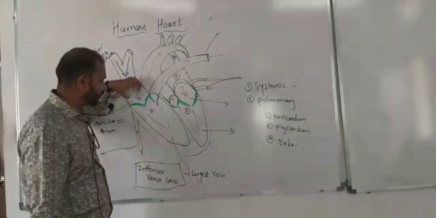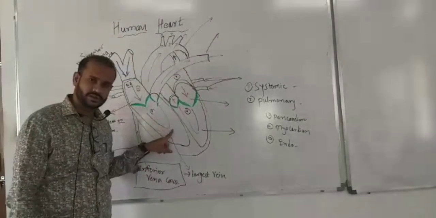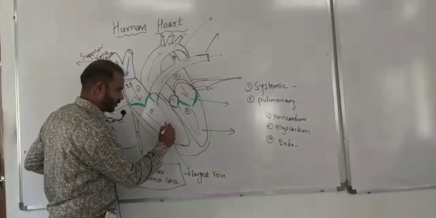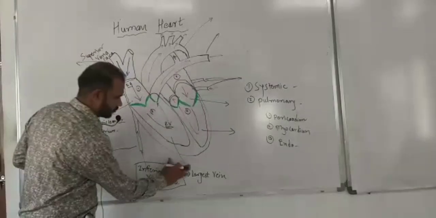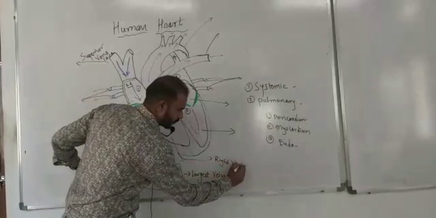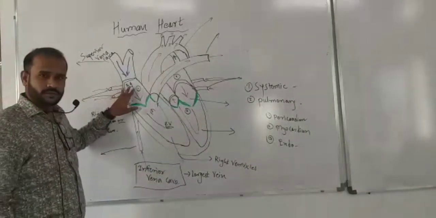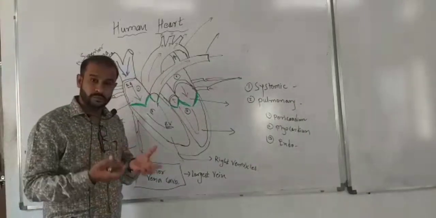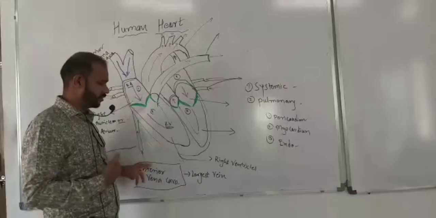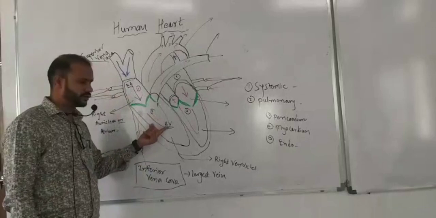it contracts. The right atrium contracts and blood passes to the right ventricle. This is the right ventricle, RV. Deoxygenated blood, you can say impure blood or carbon dioxide rich blood, is carried by the superior and inferior vena cava to the right atrium. From the right atrium, it is pumped into the right ventricle.